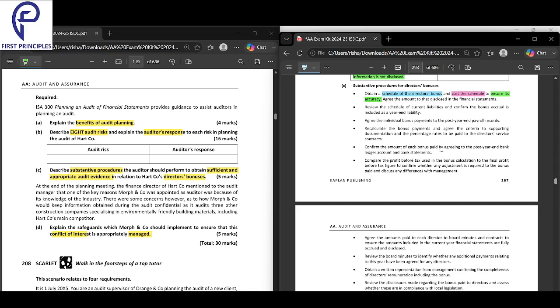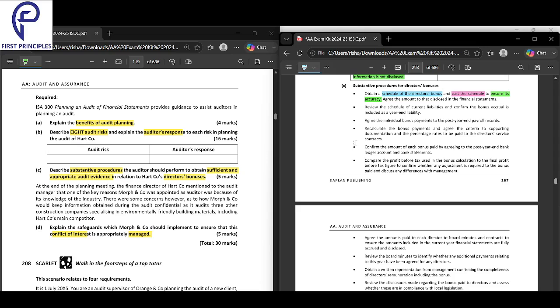Then you test the mathematical accuracy and completeness. You will cast it. Cast means you will add it up and test the mathematical accuracy. Why? Because you want to ensure that whatever bonus is given in the financial statement is arithmetically accurate.